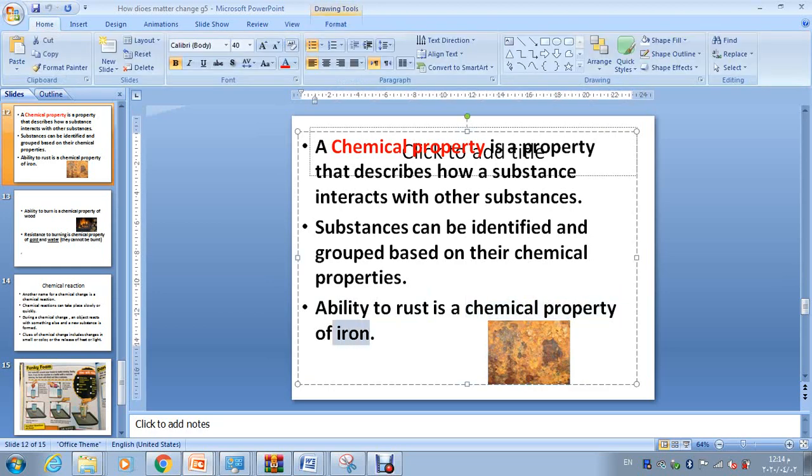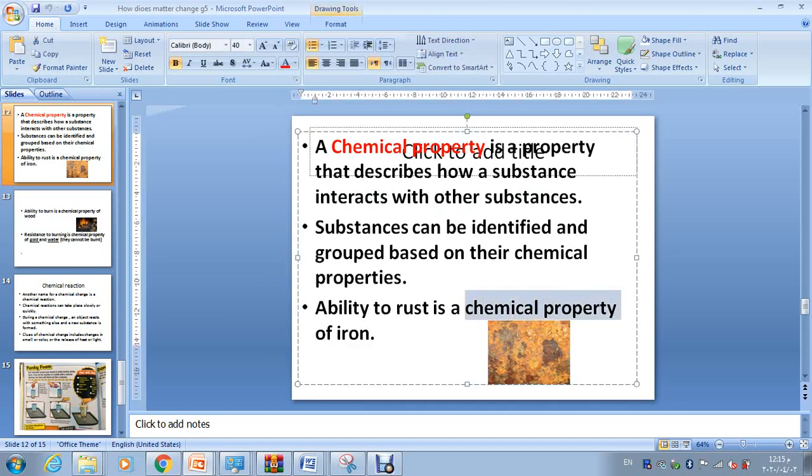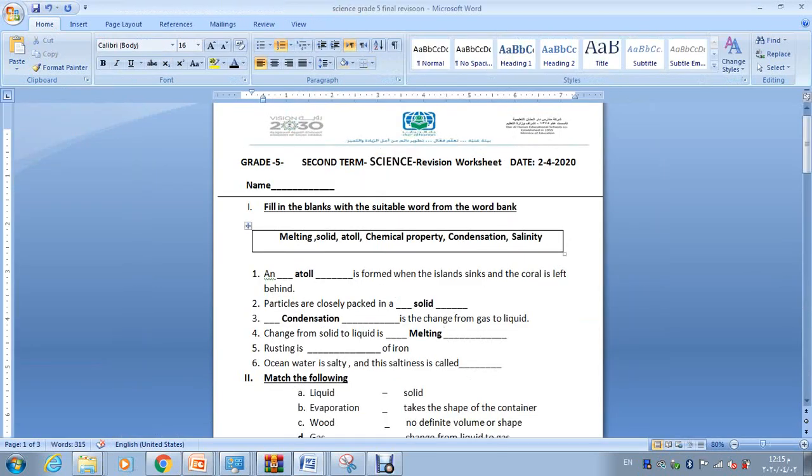Chemical property is the property that describes how a substance interacts with other substances. When the iron has interacted with the oxygen and water in the air, what happened? The iron is able to rust. So we say that iron has the chemical property to rust.